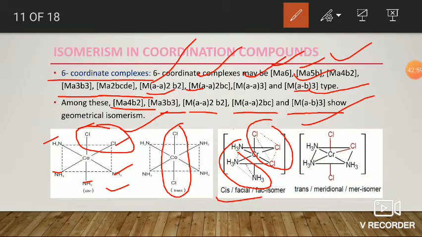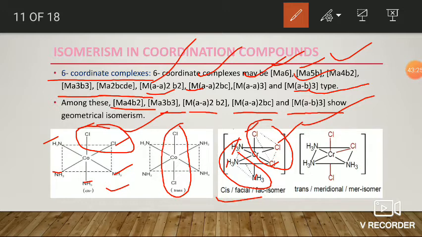That is, if three similar ligands occupy the three corners of a trigonal face, it is known as facial, or it is also known as cis because two chlorines or two ammonias are side by side.